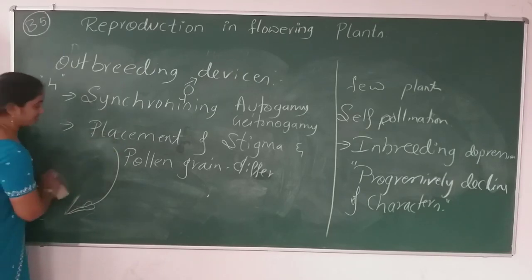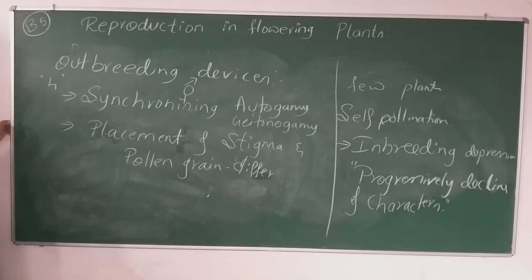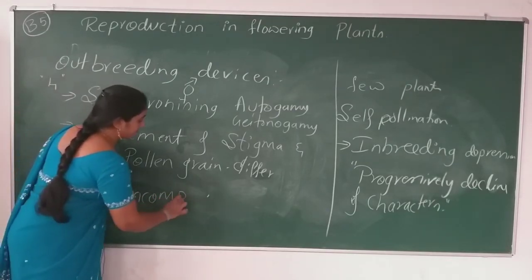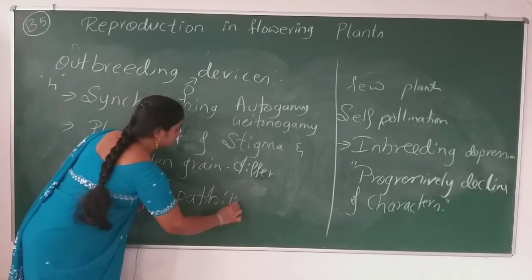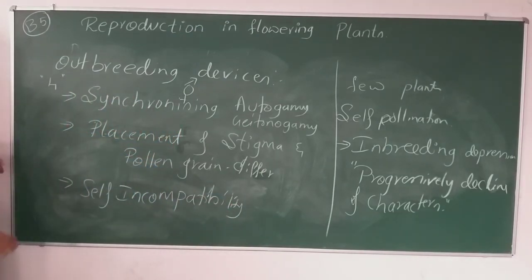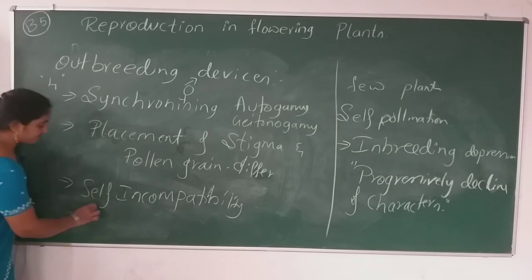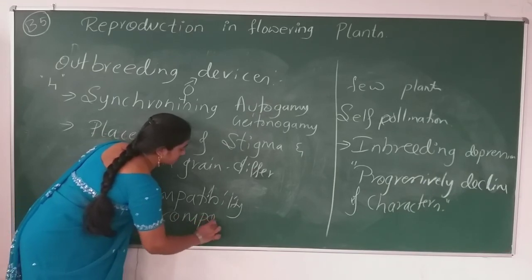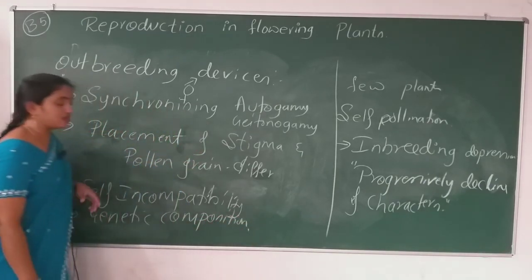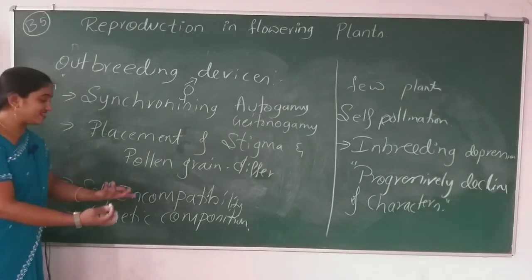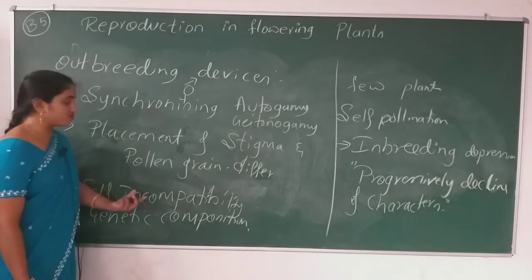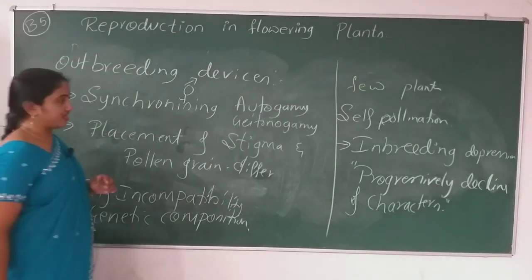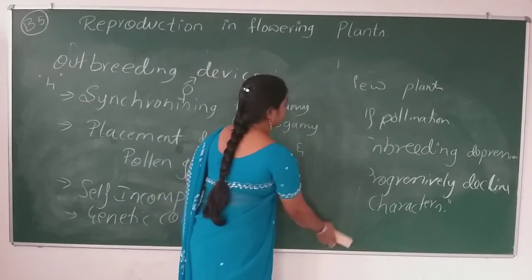The third device is self incompatibility. Self incompatibility or pollen incompatibility refers to some genetic composition. Here the stigma won't receive the pollen grain of the same flower. And that is the third device among the outbreeding devices.